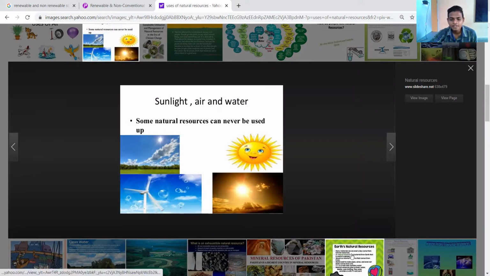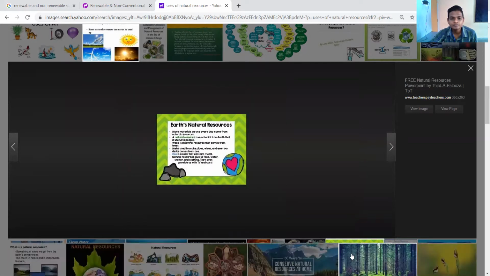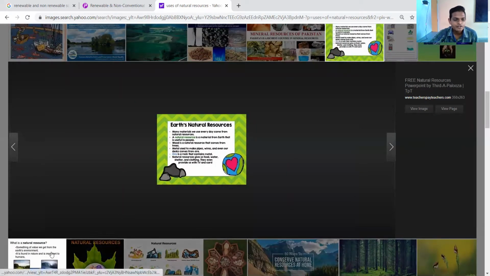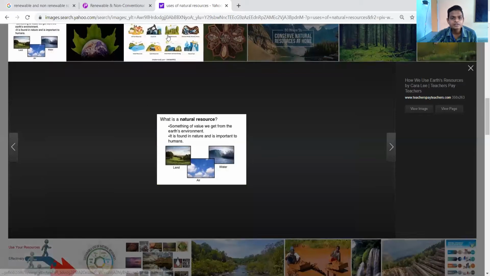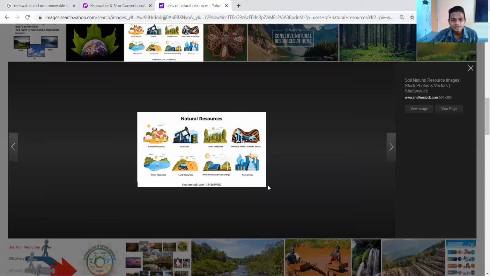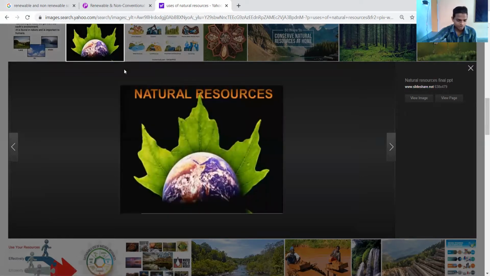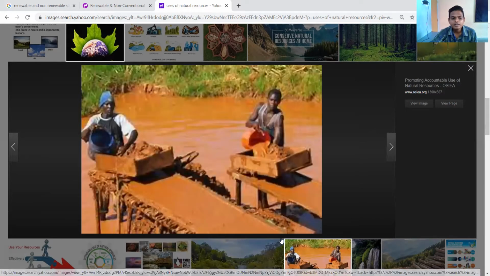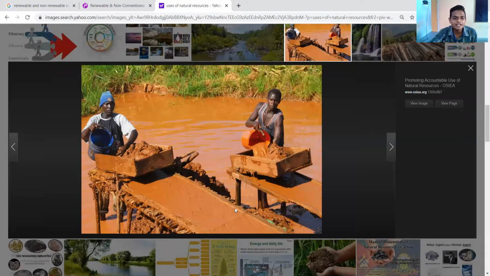Here I am going to show you industries and natural resources. Natural resources pictures are given on your screen, so that we are going to use them again and again. In this picture, dear students, you can see what they are doing. They are finding gold and different minerals from deep inside the river. All these things they are doing right now.